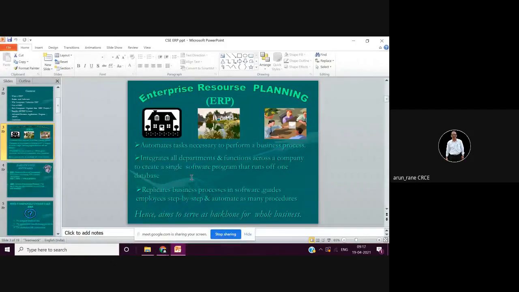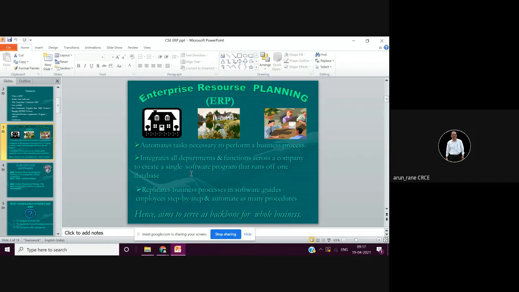So, enterprise resource planning. Basically, it is integration of all the departments in ERP. See, whatever this presentation I am providing or uploading, that will be sufficient for your 5 mark question. A 1 page or 1.5 page answer is sufficient with the diagram. So it integrates all the departments and functions.